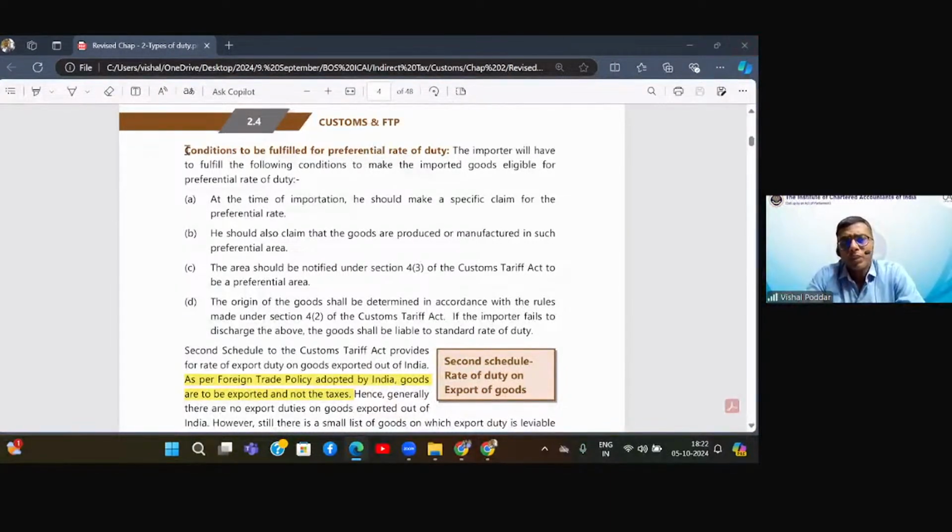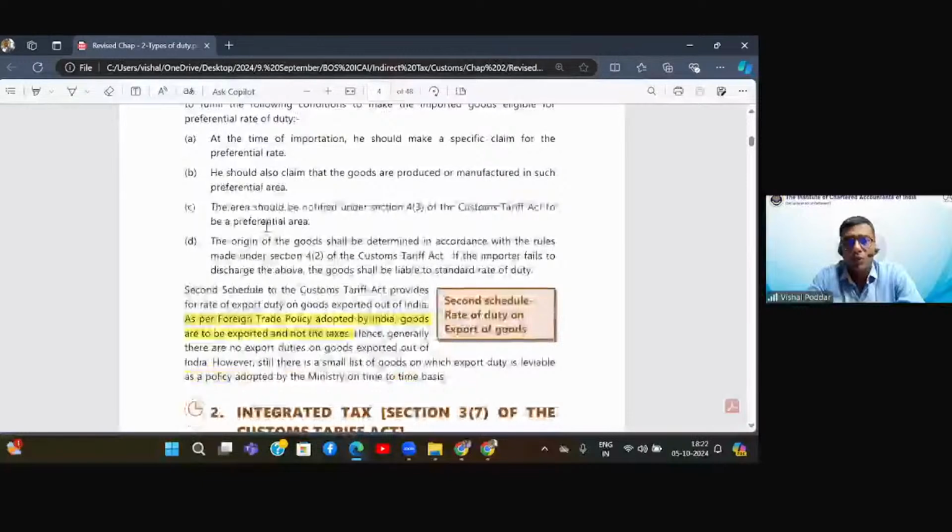Now, what are the conditions to be fulfilled? That is when you will be eligible for the preferential rate or the lower rate. First, at the time of importation, you have to apply for it. So it means in your bill of entry, which is the application, you should make a specific tick in the column that you want the preferential rate. Only then the custom people will know that you are claiming the preferential one, and then they will make their assessment and then they will allow or not allow the preferential rate. So first is you have to make a specific claim by taking the specific column in the bill of entry.